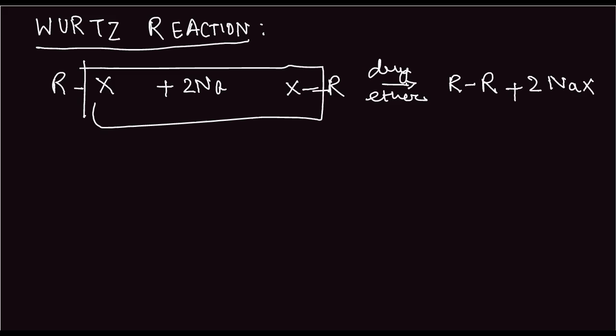The first is the free radical mechanism. In the free radical mechanism, we have the sodium free radical. To this, we have RX in the system. So what happens is NaX gets formed and we are left with the R free radical.